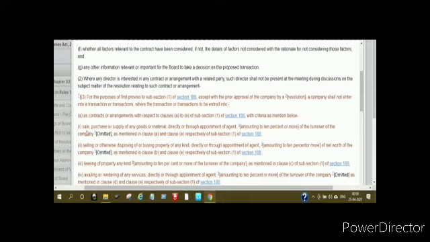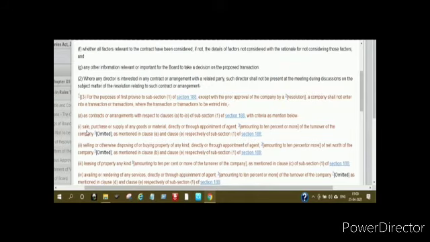Like you can see, Roman 1, sale, purchase or supply of any goods or material, directly or through appointment of an agent, amounting to 10% or more of the turnover of the company. So that is one threshold. If it crosses 10% of the turnover, then you have to take the shareholder approval also. And similarly, there are different levels of threshold defined for exactly the same specified transactions, but the threshold is given under the rules.